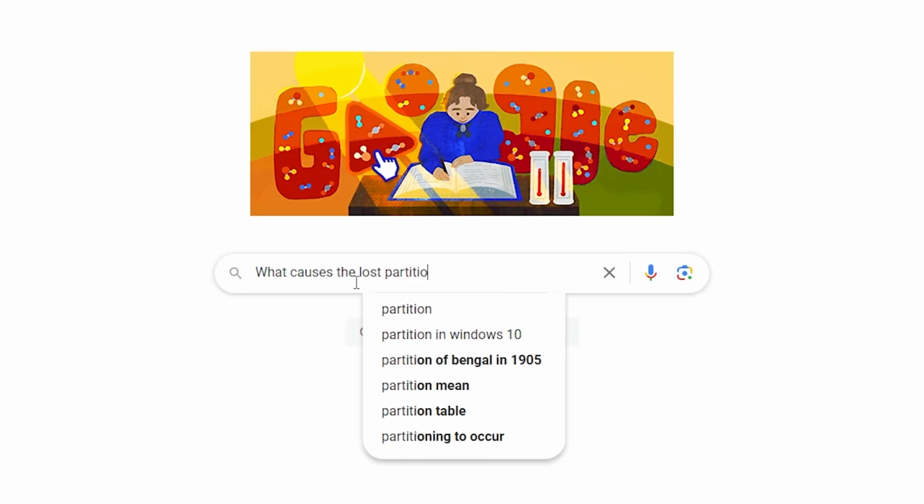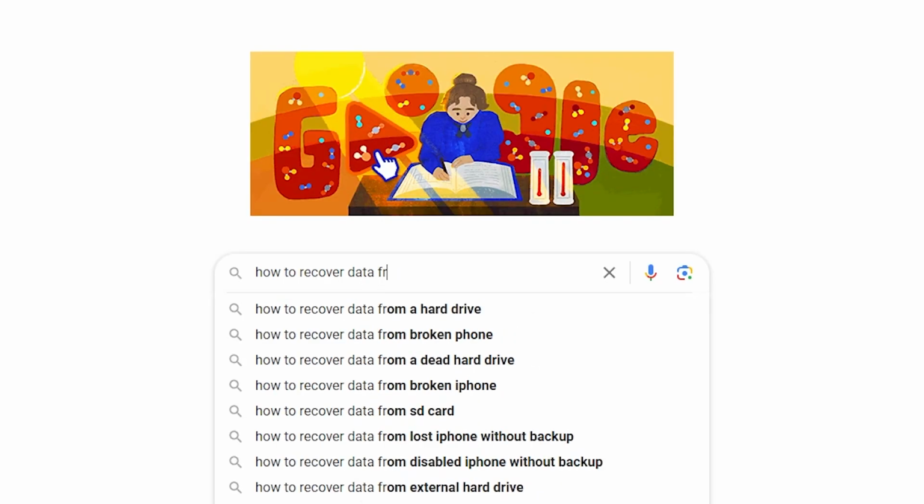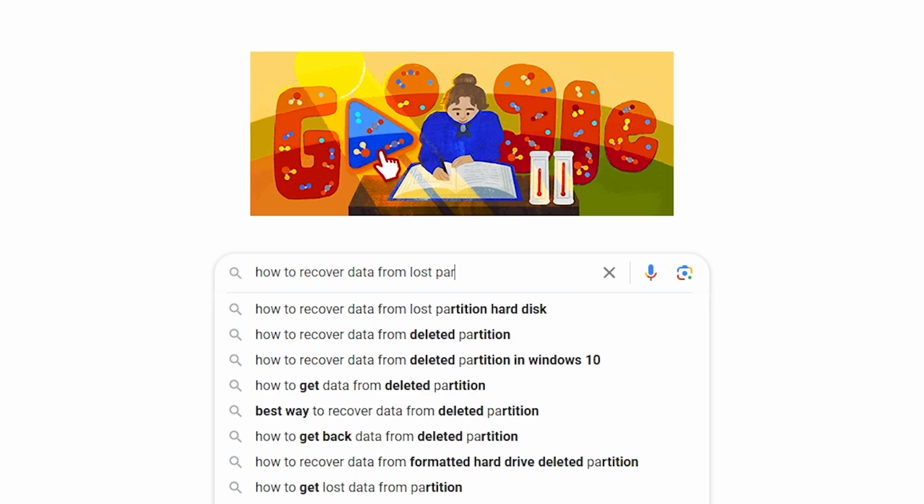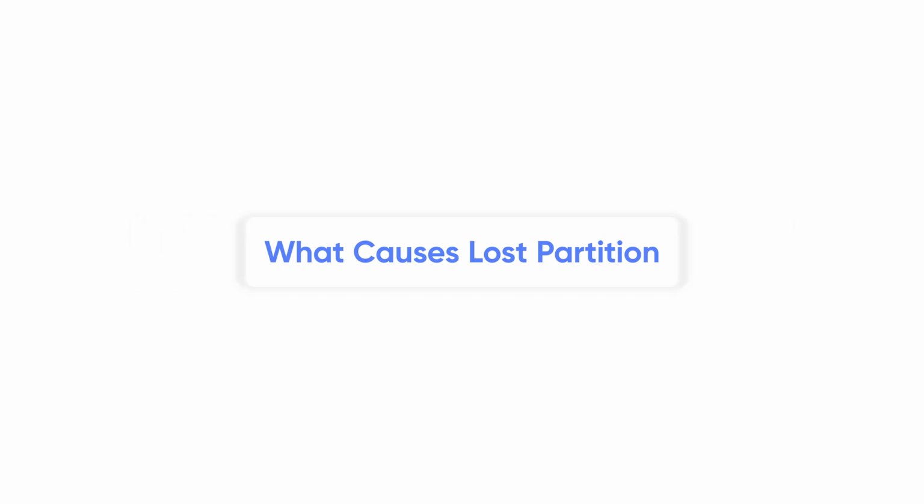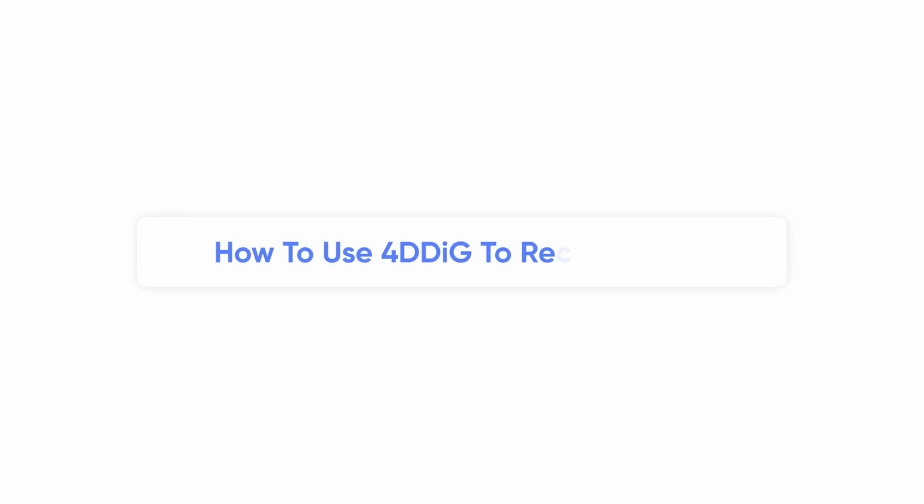But do you know what causes the lost partitions? Can I expect to recover the files from a lost partition? Share your answers in the comment below. In this video, I'm going to show you the causes of lost partitions and how to use 4DDiG data recovery to recover your lost data.